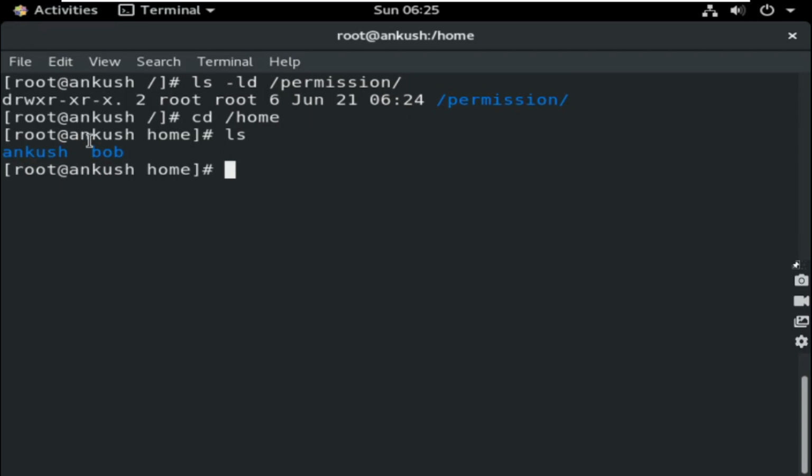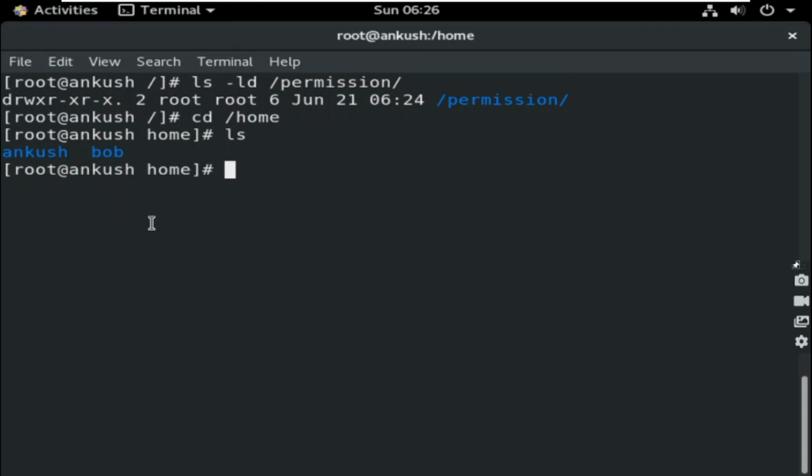First, I can make Ankush the owner of the directory and give him read, write, execute permission. For other users, I will mention only read and execute, or nothing, so other users cannot access. That is possible, that is one option. The second option is ACL, and that is the actual way.